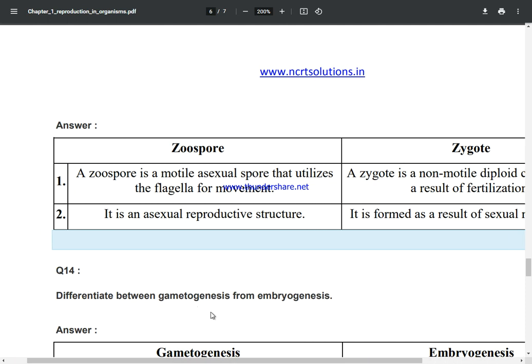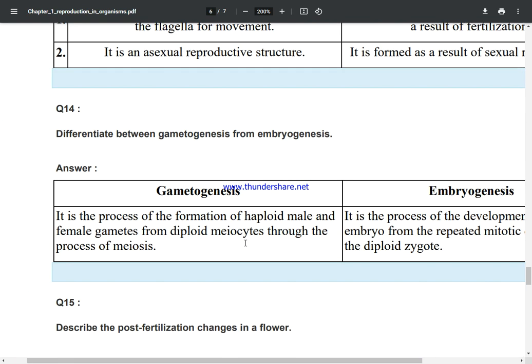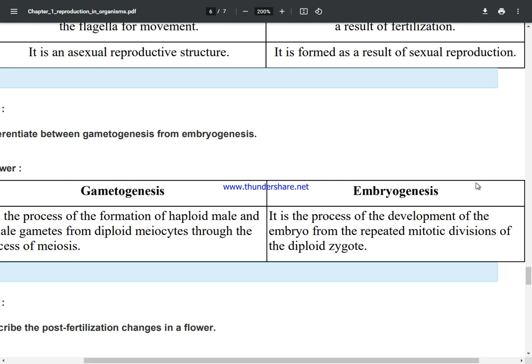Differentiate between gametogenesis and embryogenesis. Gametogenesis is the process of formation of haploid male and female gametes from diploid meiocytes through the process of meiosis. Embryogenesis is the process of the development of the embryo from the repeated mitotic divisions of the diploid zygote.